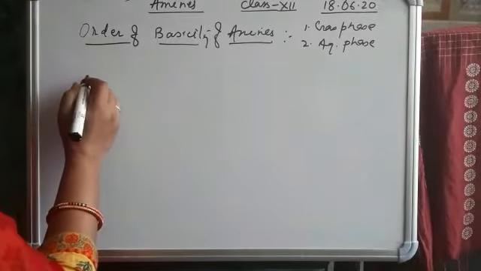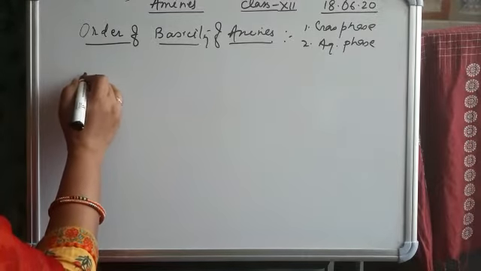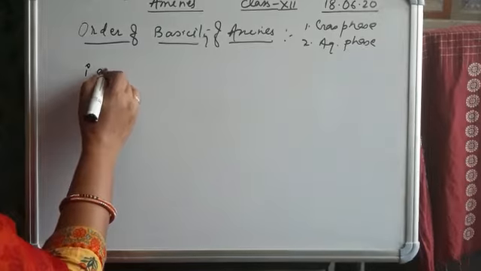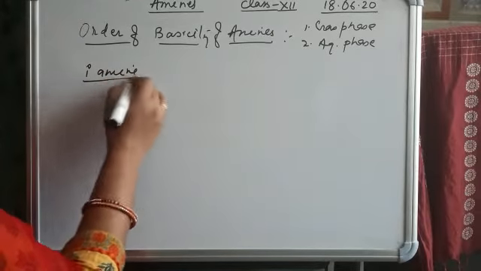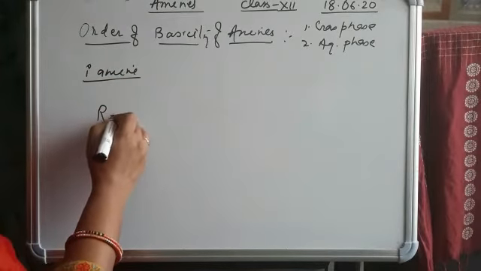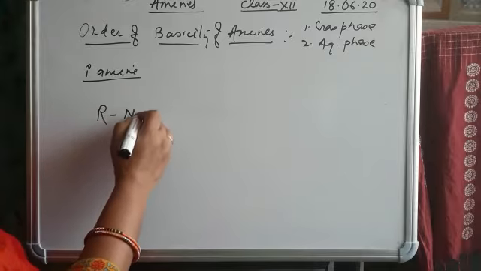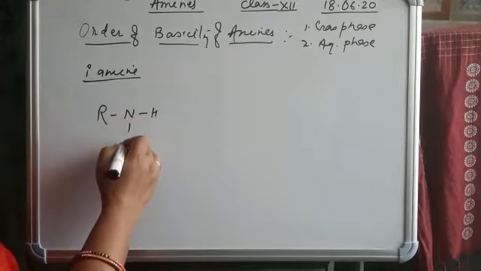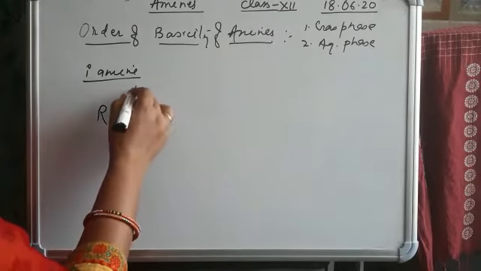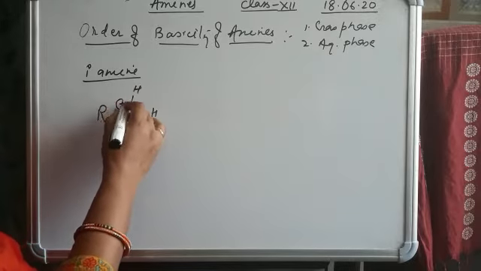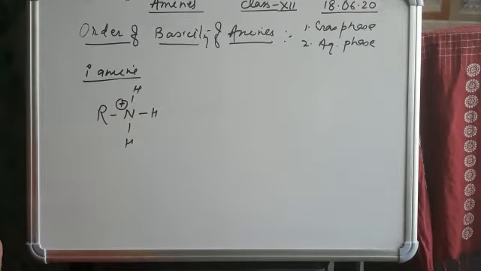So let's discuss the 1 degree amine. 1 degree amine, when treated with water, forms R-NH3 with a positive charge on the nitrogen.